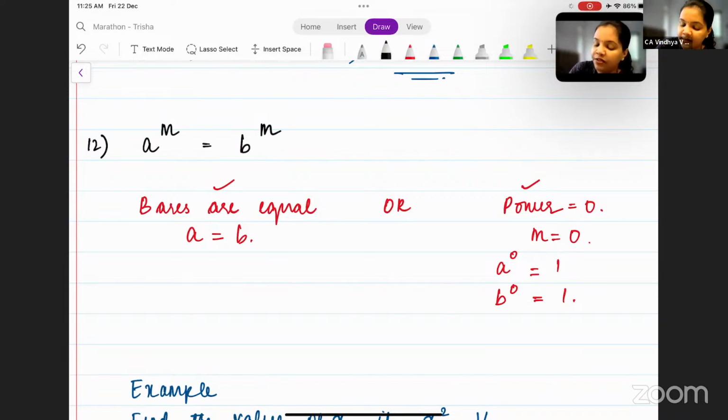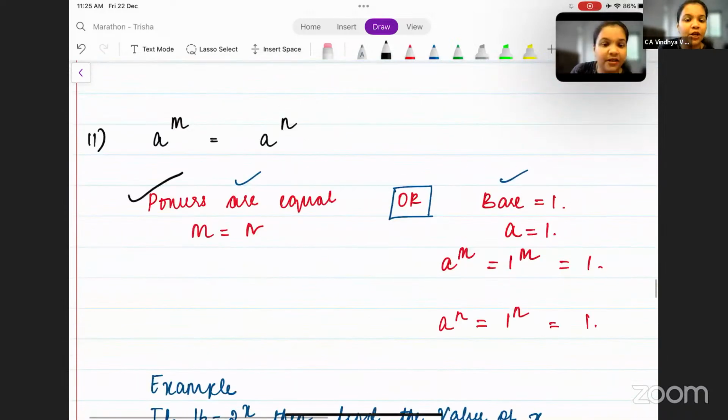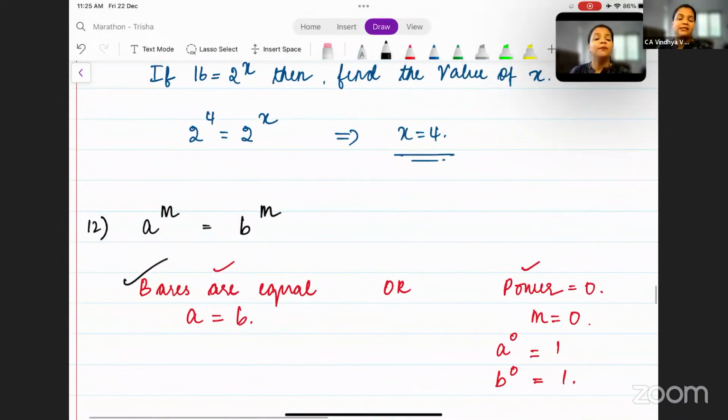Now, in most of the cases, it is the first one that is applicable, that is, powers are equal and bases are equal. It is the first one that we use in many of the cases. It's not just in this chapter. We are also going to see these concepts in GP as well as time value of money.